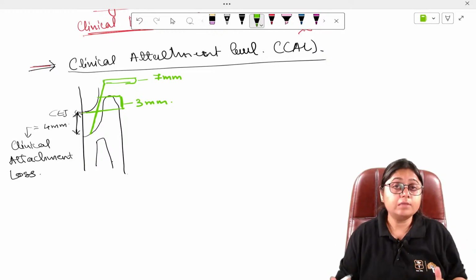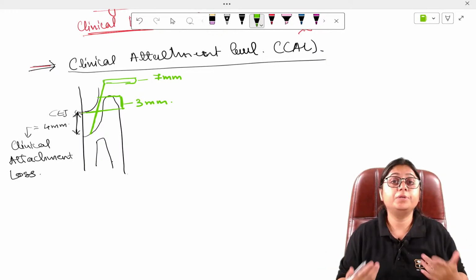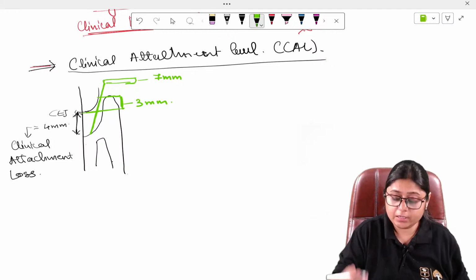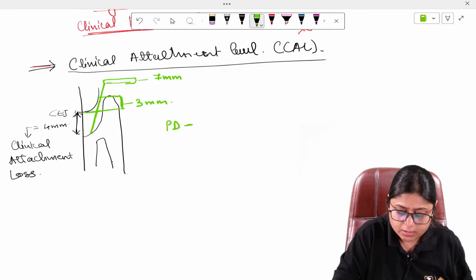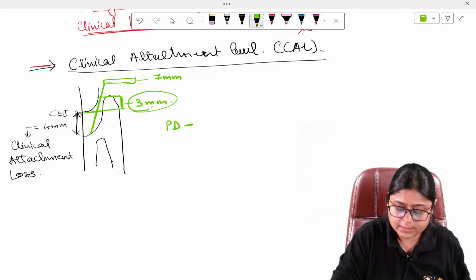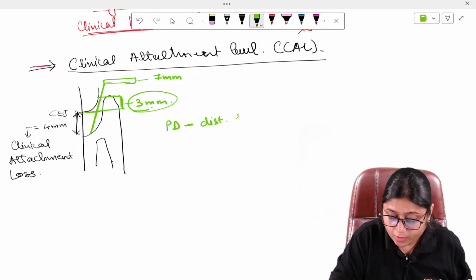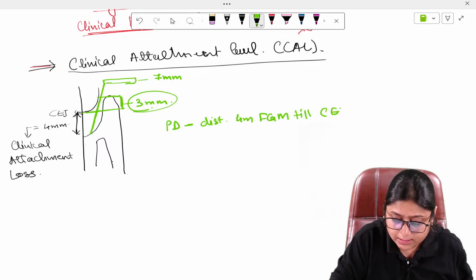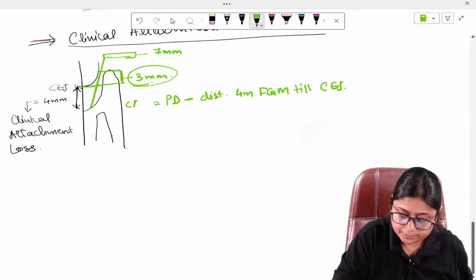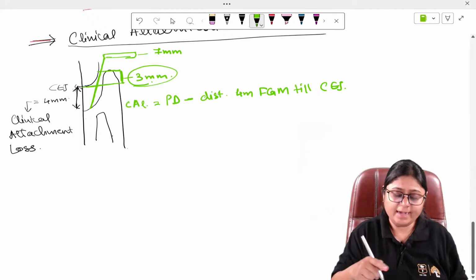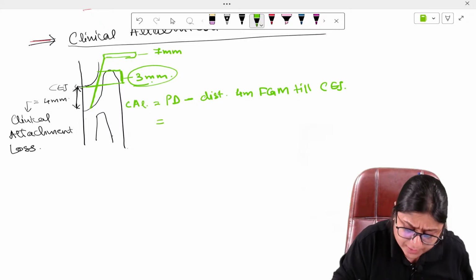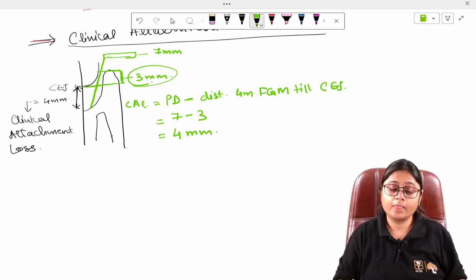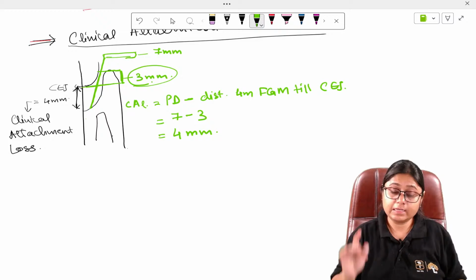So now they will ask you to calculate the clinical attachment loss. From here, the attachment loss is this much. So the clinical attachment loss will be probing depth minus the distance from free gingival margin till CEJ. I'll write it as CAL. So clinical attachment loss will be 7 minus 3 is equal to 4 mm. Okay, I hope it is clear how to calculate the clinical attachment loss.